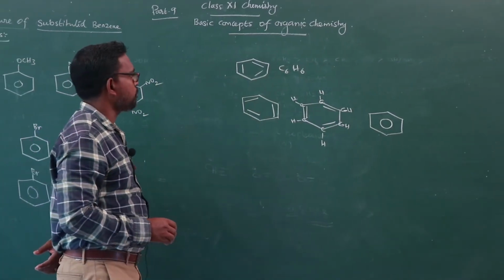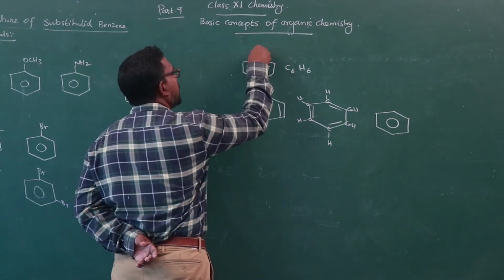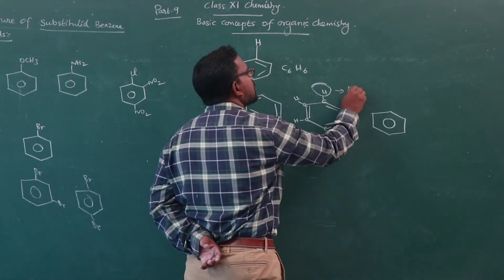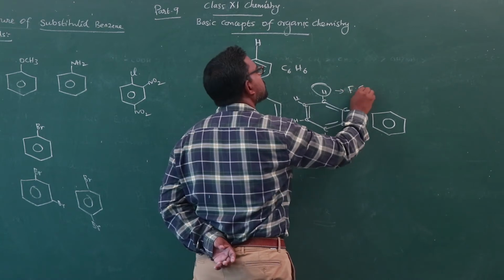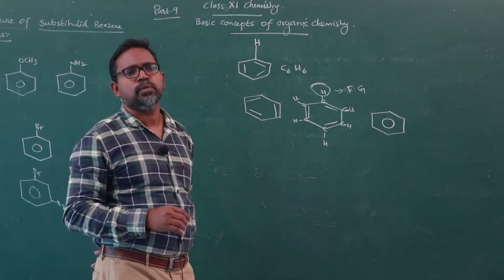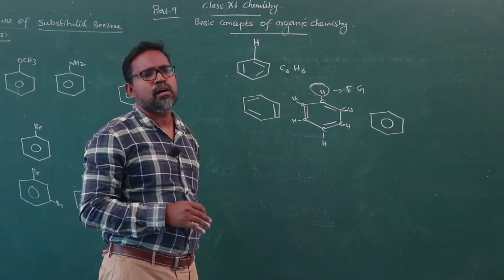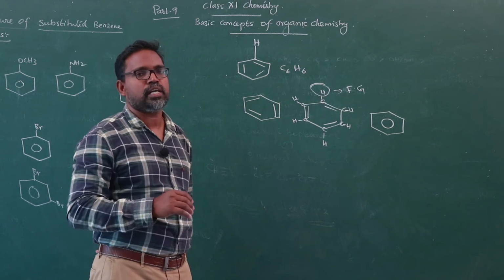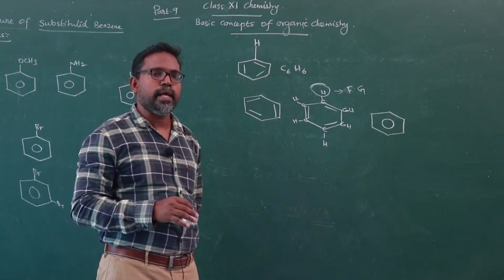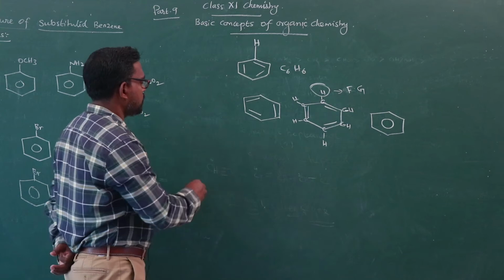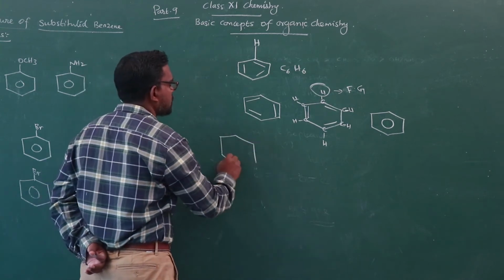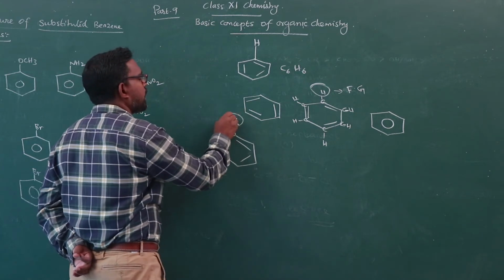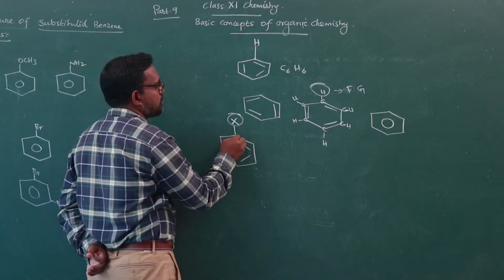This is the simplest representation of benzene. From benzene, one of the hydrogen atoms is replaced by a functional group. Any one of the functional groups gives numerous aromatic organic compounds. How to name these aromatic organic compounds? First of all, you must know the positions of a benzene ring. Here you are assuming X as the functional group. This is the first carbon.